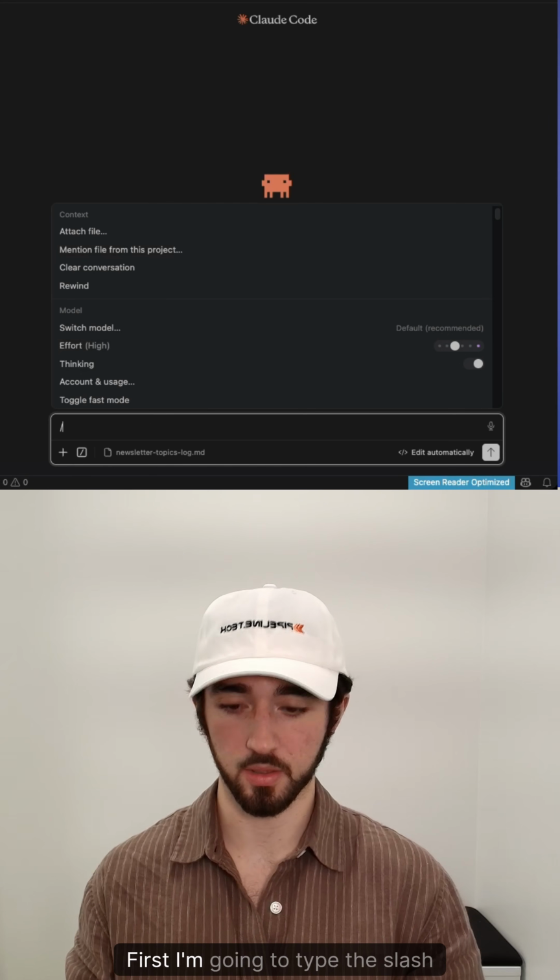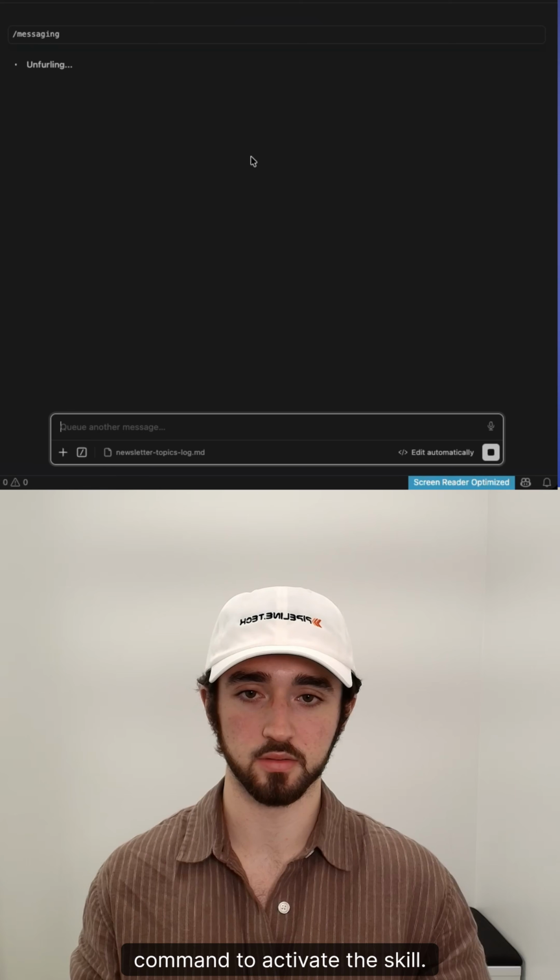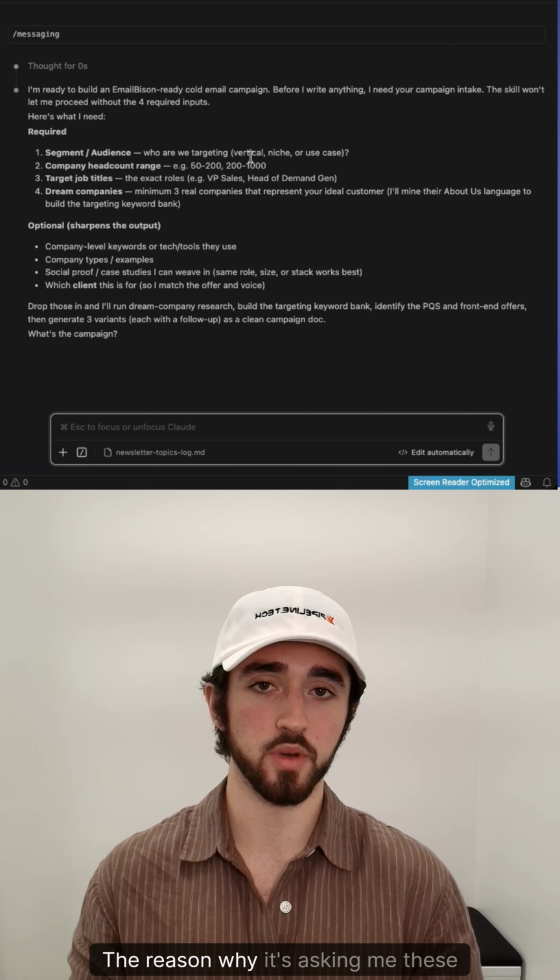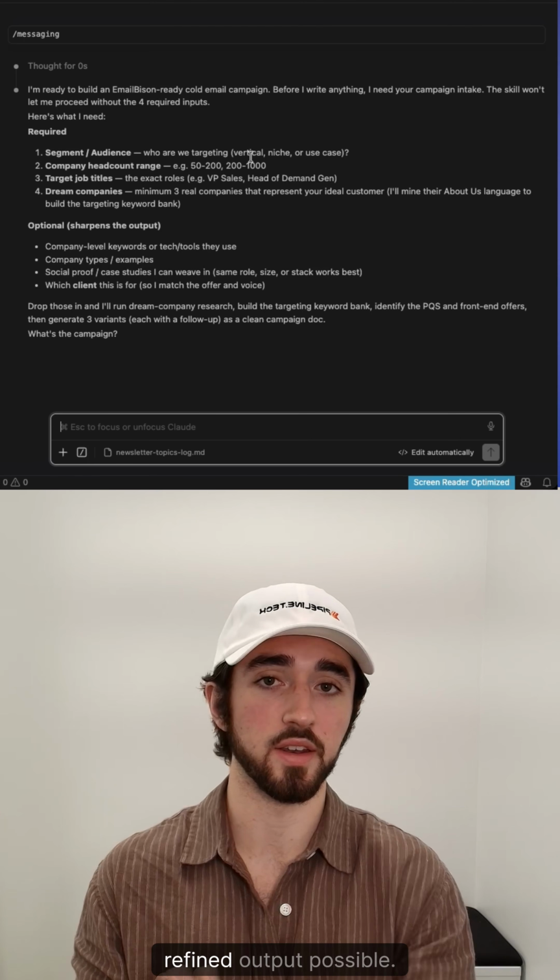So here's how it works. First, I'm going to type the / command to activate the skill. It's going to ask me a few questions. The reason it's asking me these questions is so we can have the most refined output possible.